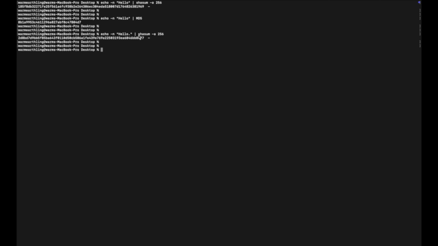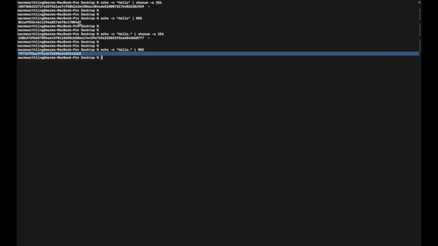You see, this hash is just not matching the above one. Same algorithm. Similarly, let's do it for MD5. Again, this hash doesn't match this hash at all. I just added one period each.